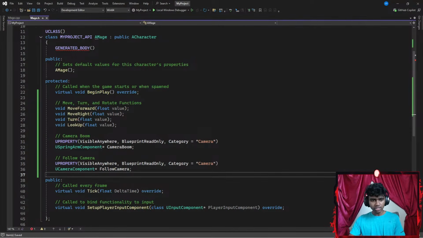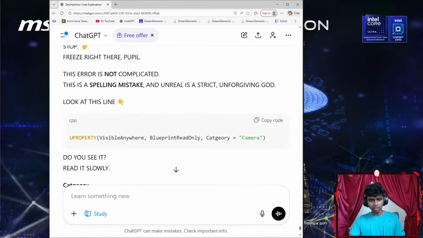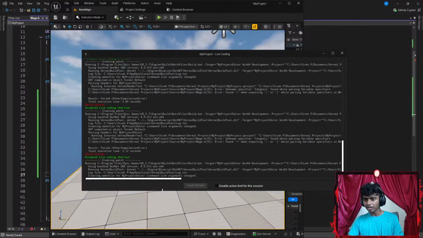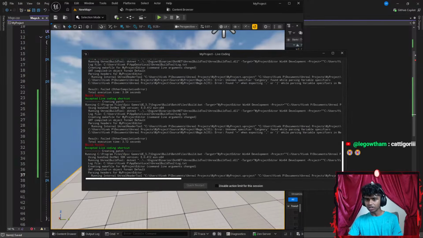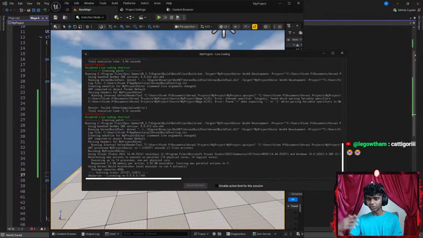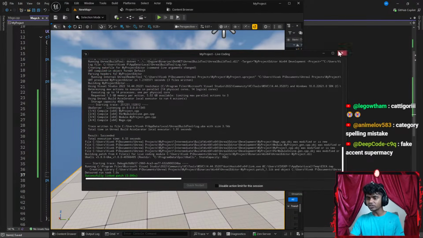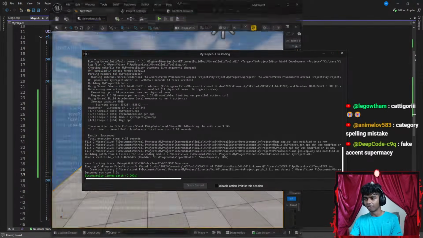Now, let's hit Control S to save the code. Get my Unreal Engine back up here. Let's hit Control Alt F11. Okay, let's wait for it to compile real quick. Let's wait for it to succeed. Okay, result succeeded. Perfect. Successfully linked. Let's exit that. Let's go ahead and run my code now.